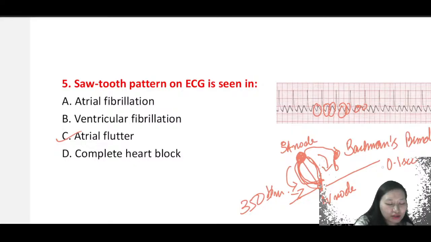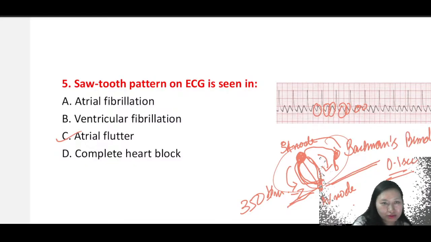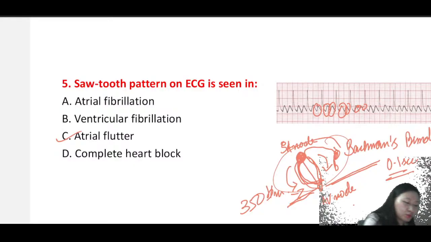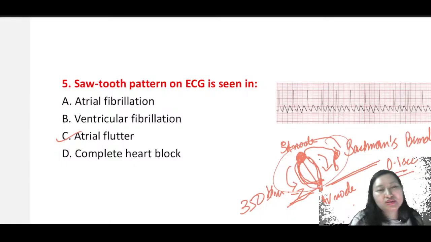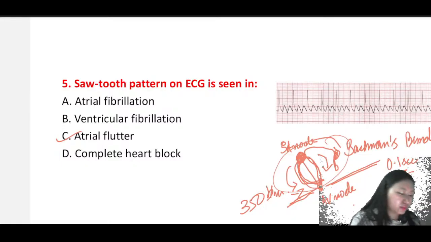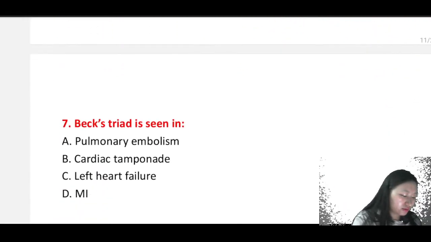Here, this fibrous mesh which is present just before reaching your AV node, which is causing this 0.1 second of delay of the electrical impulse, will not allow this reentrant electrical pathway to pass to your AV node. And that's when multiple F waves are formed before your QRS complex. There may be 2, 3 of them, but it is a regular pattern. So it will be atrial flutter. Sawtooth pattern on ECG is atrial flutter.